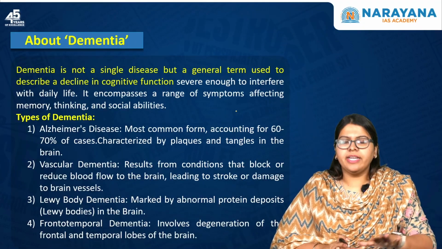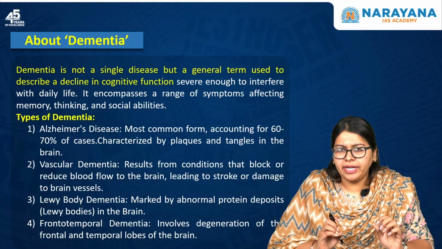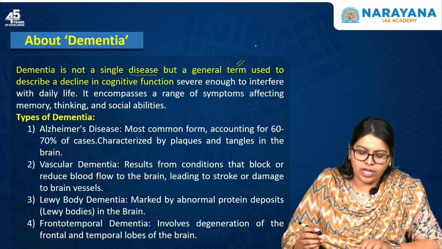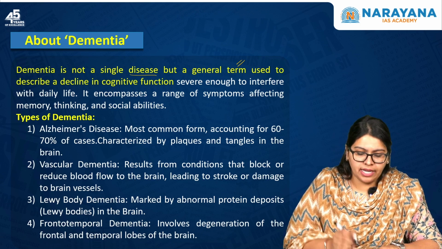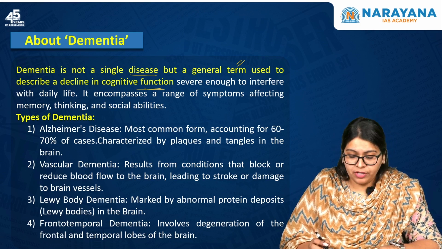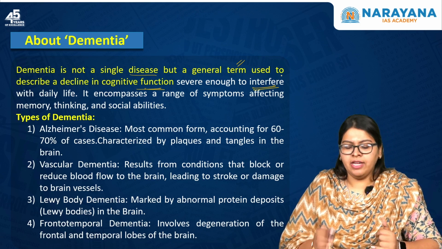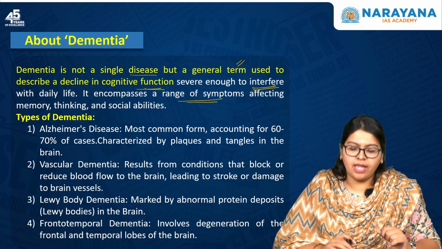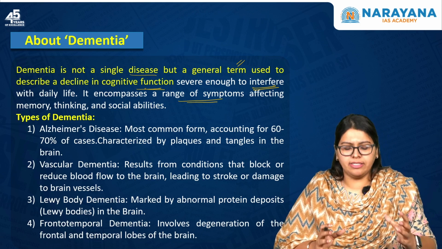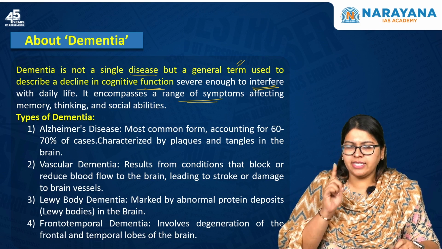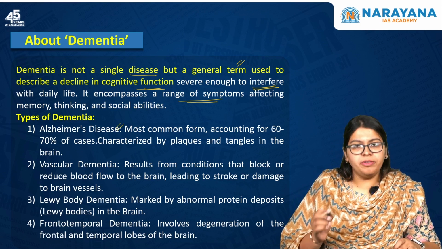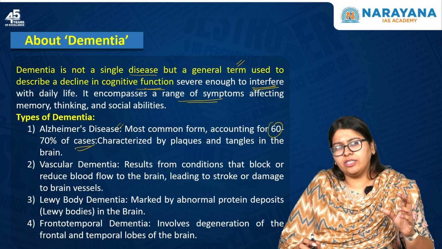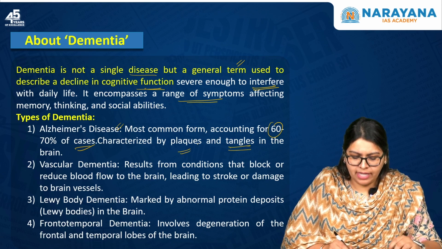Now moving forward, let us understand what the term dementia means. Dementia is not a single disease, but a general term used to describe a decline in cognitive function severe enough to interfere with our daily life. This encompasses a range of symptoms affecting memory, thinking as well as the social abilities that human beings exhibit. The types of dementia: the first one is Alzheimer's disease, which is the most common form, accounting for 60 to 75% of the cases, and it is characterized by tangles as well as plaques in the brain.